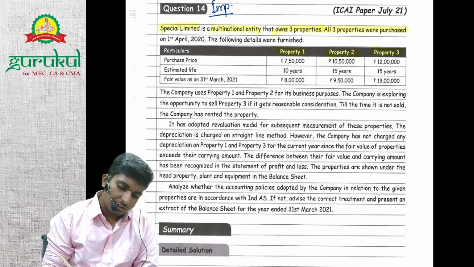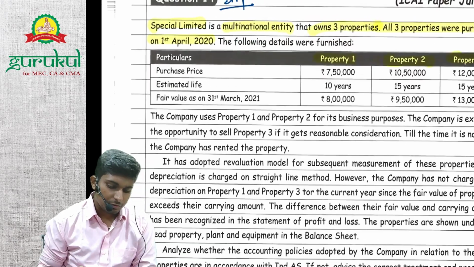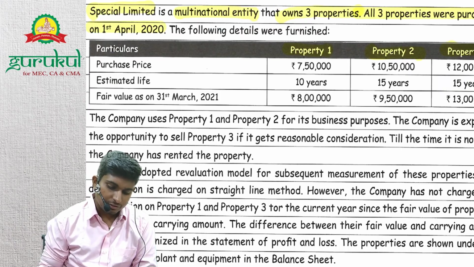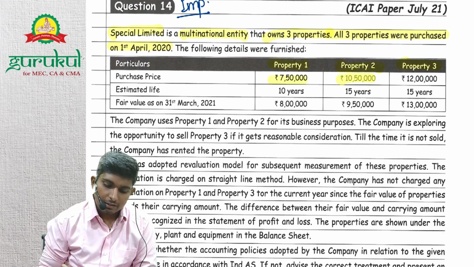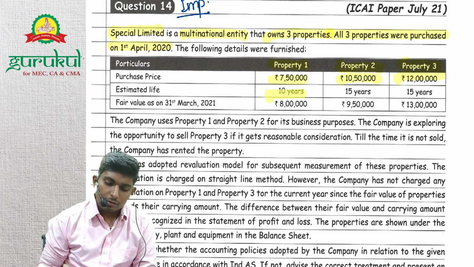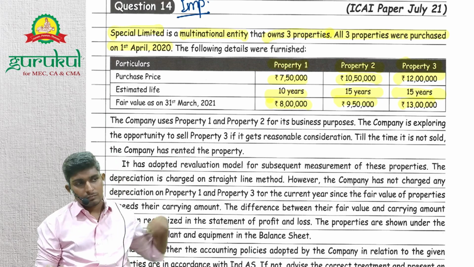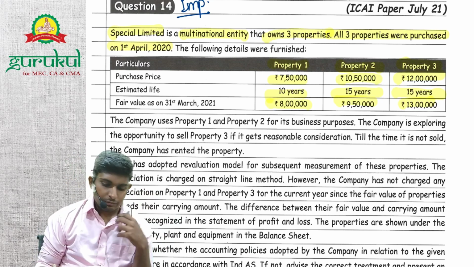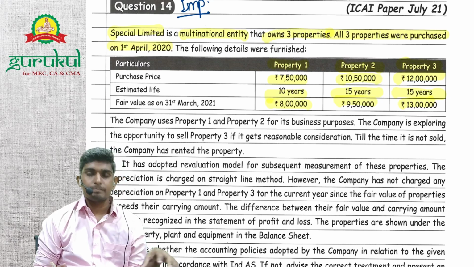All three properties were purchased on 1st April 2020. The following details are furnished. Purchase prices are 7 lakh 50, 10 lakh 50 and 12 lakhs. All have different lives: 10, 15, 15. And fair value is also given. So why do you think fair value is given? Just to disclose in notes to accounts, right? Even if they are following the fair value model, then we need fair value, right?